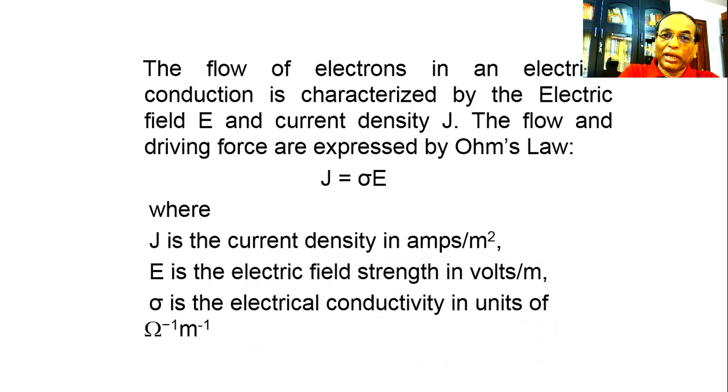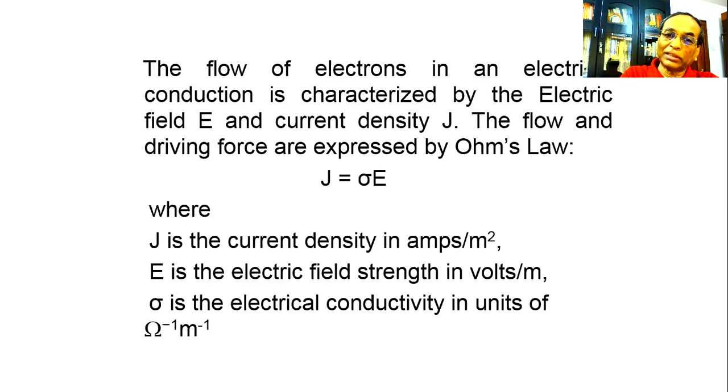We'll discuss some analogy between the current flow and the magnetic properties, the equivalent magnetic properties. The flow of electrons in an electrical conduction is characterized by the electric field E and current density J. The flow and driving force are expressed by Ohm's law, the vectorial form of Ohm's law: the current density is equal to the electrical conductivity multiplied by the electric field strength. So J is equal to sigma into E.